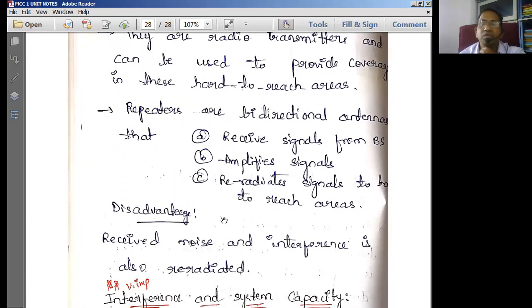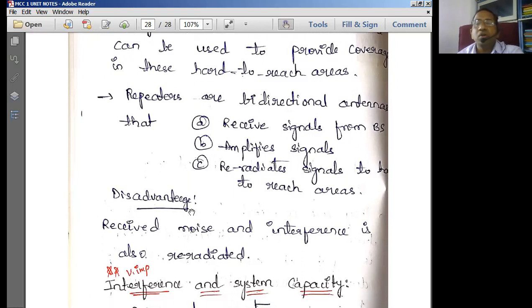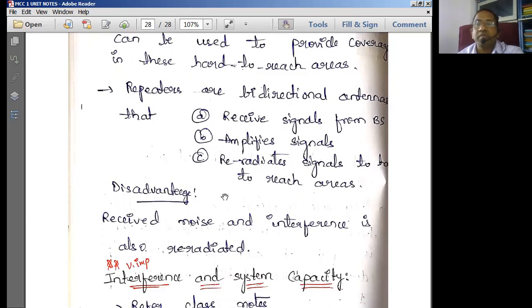In the repeaters we use a transmitter and receiver, which provide a very good coverage area in hard to reach areas, such as coal mines, valleys, tunnels, and buildings. In all these places we use repeaters to increase the quality of service. Repeaters use bidirectional antennas, obviously, to receive signals from the base station, amplify the signals, and re-radiate the amplified signals to the unreached areas.